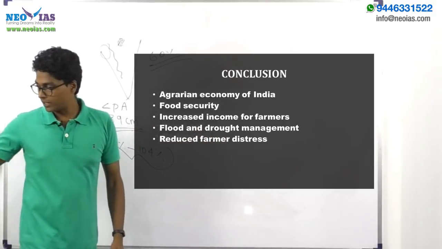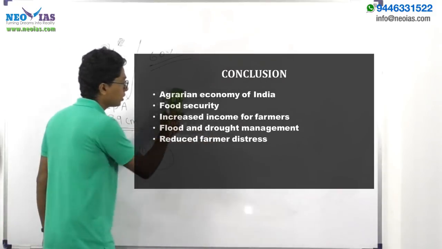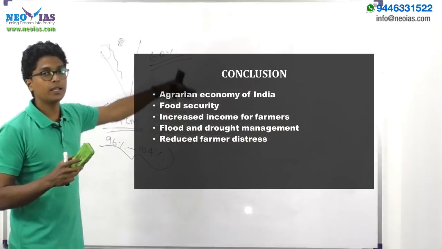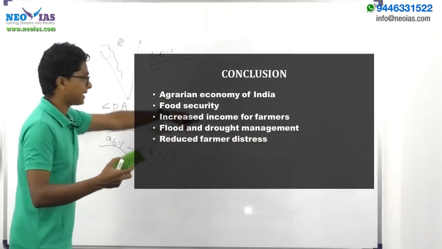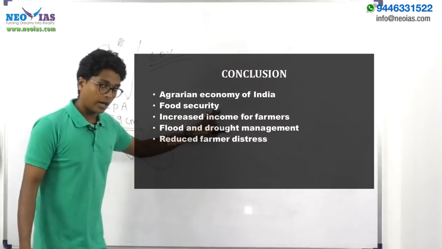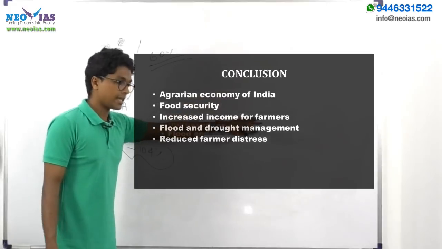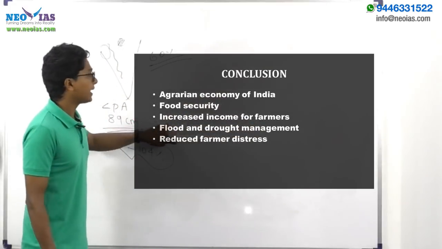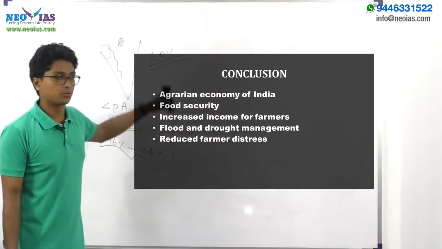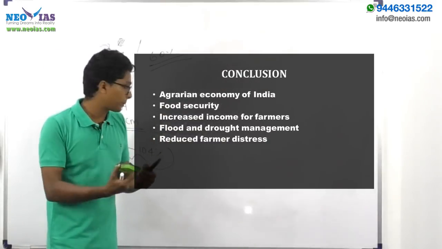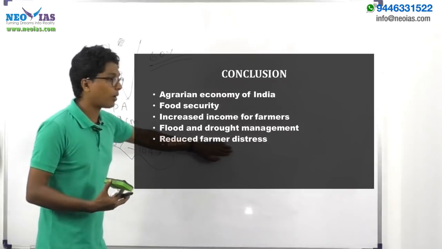In order to do that, you can conclude your answer by relating the monsoon prediction with various areas, like the agrarian economy of India, or food security, or increased income for farmers, and disaster management, like flood or drought management, which will be proper if you have accurate predictions, and reduced farmer distress.